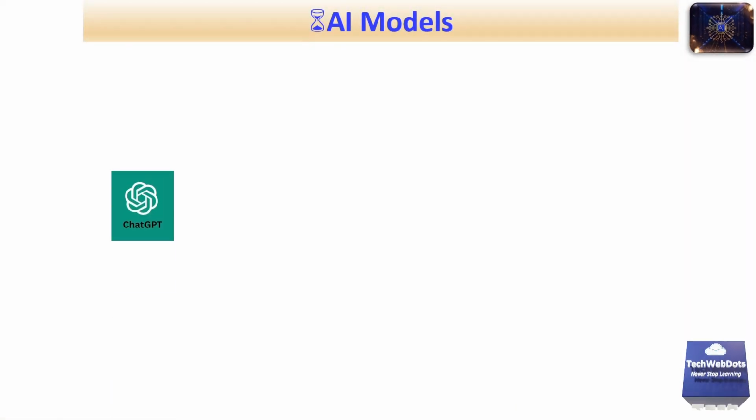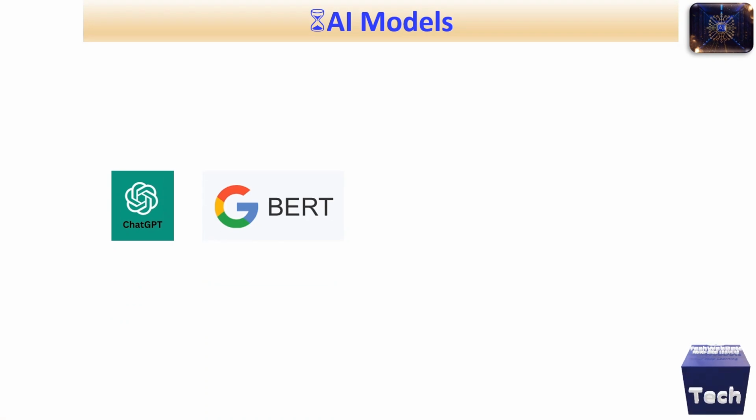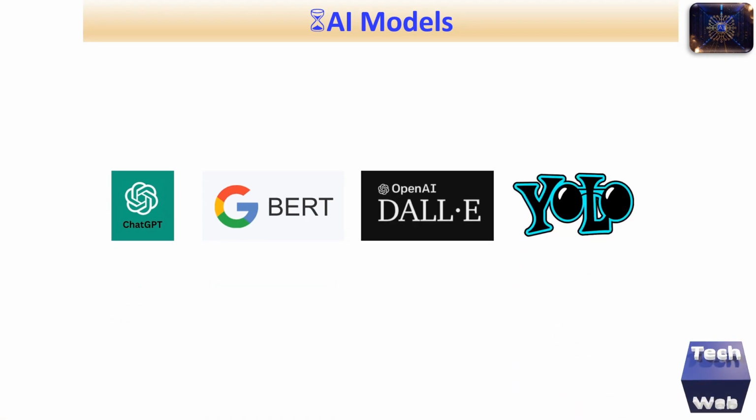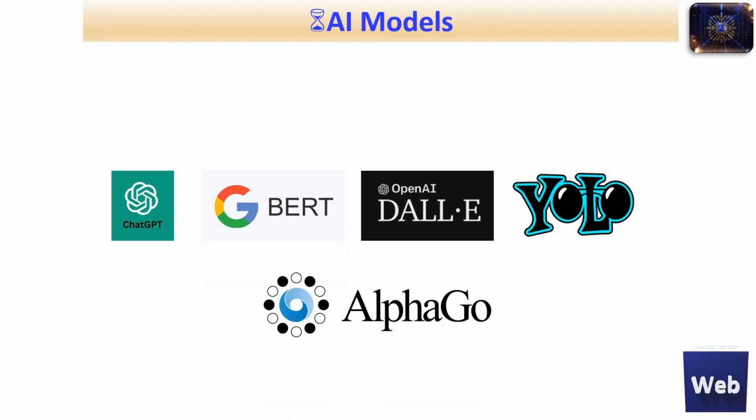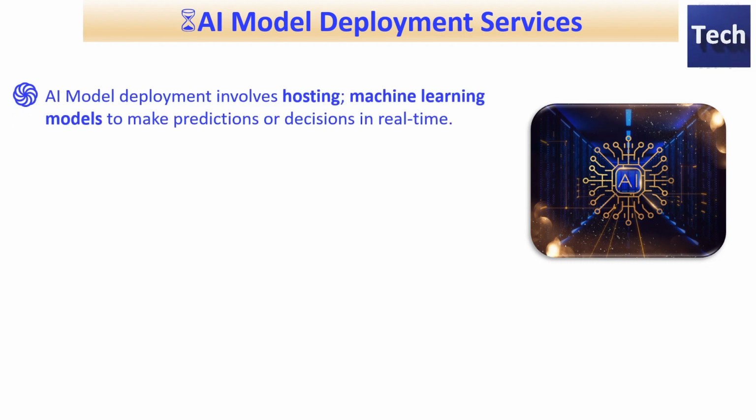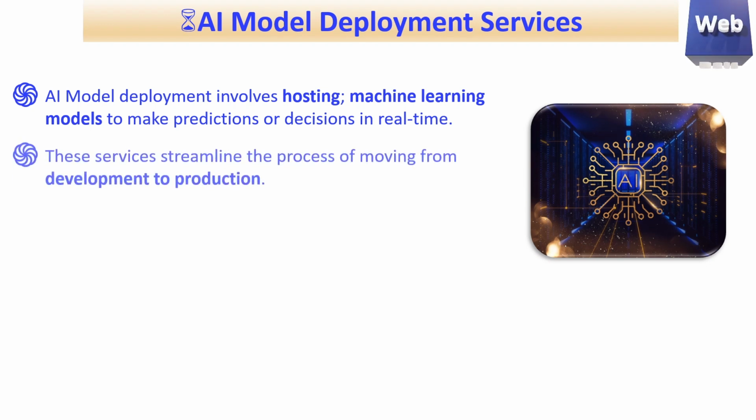So you must be already aware of many AI models: ChatGPT, Google Bard, DALL-E based on OpenAI, YOLO and AlphaGo, and there are many more models available in the market. Behind each model there is a deployment service which is playing a very key role that I would like to highlight here. So AI model deployment involves hosting machine learning models to make predictions or decisions in real time.